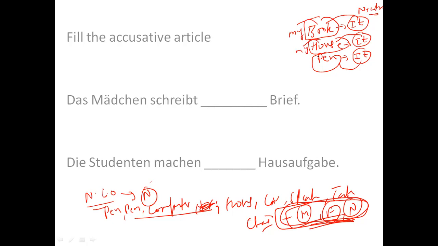if I say my book, my house, and my pen, right? So it will be meri book, it will be mera ghar, and it would be mera pen, right? And if I say my friends, it would be mere. So if you know Hindi, then you can see that it is changing.